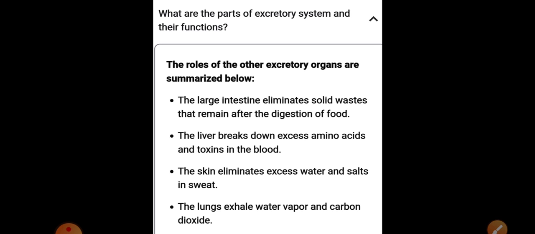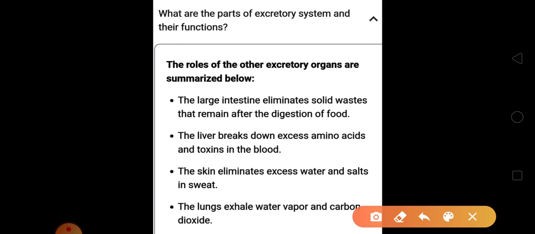Here are some of the functions given. So what are the parts of the excretory system and their functions, or basically the main role of whatever excretory organs we have in our body?